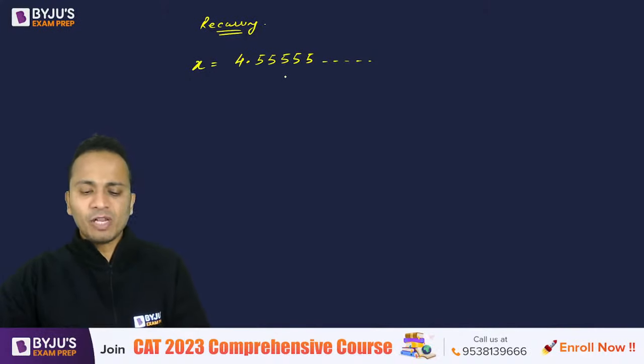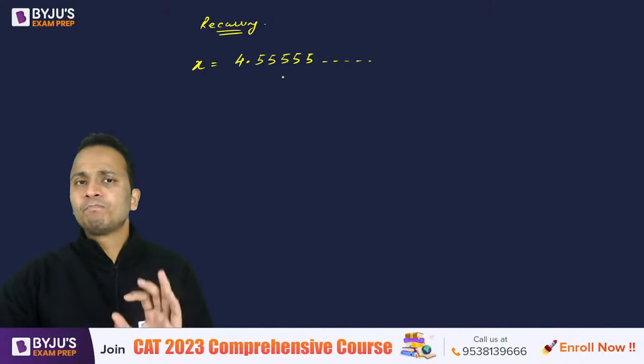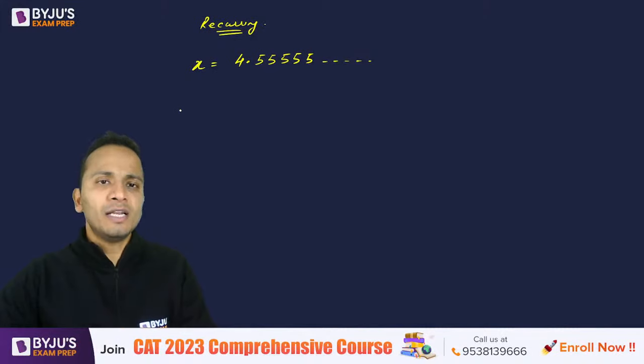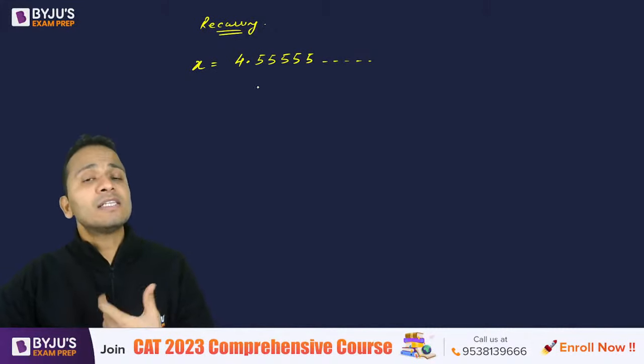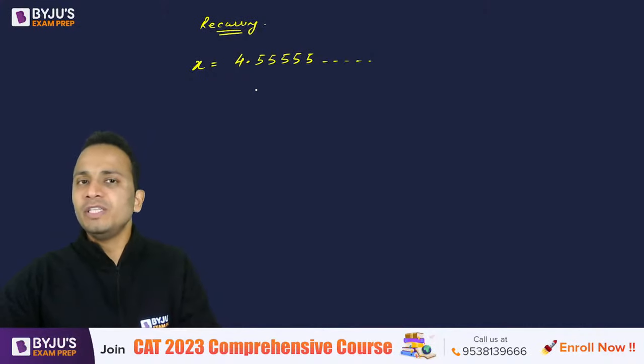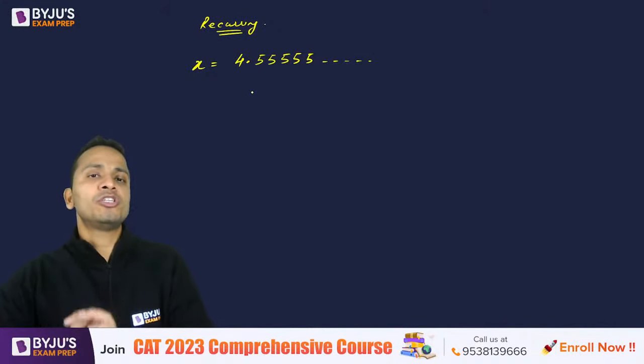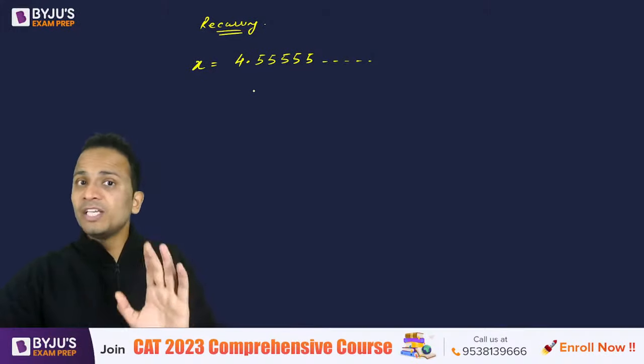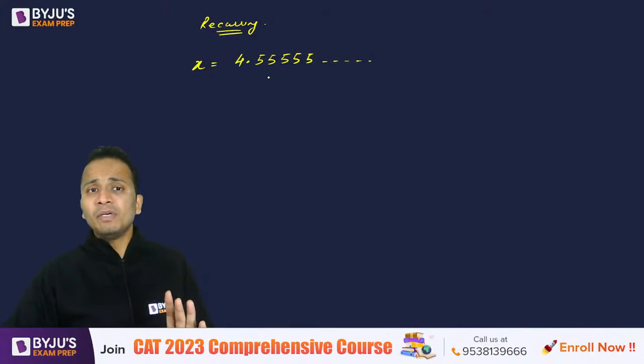So if I write another number which has the same thing after the decimal and do the subtraction between these two numbers, then I'll be able to eliminate the portion after the decimal. This is my agenda. So I am backtracking.